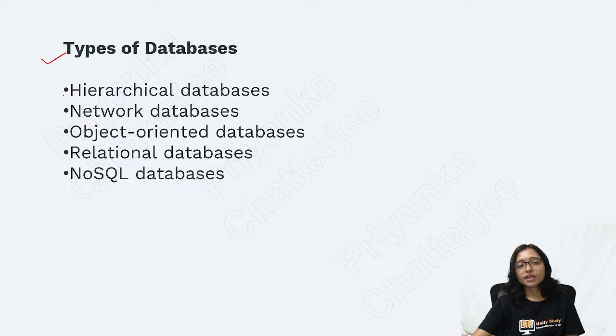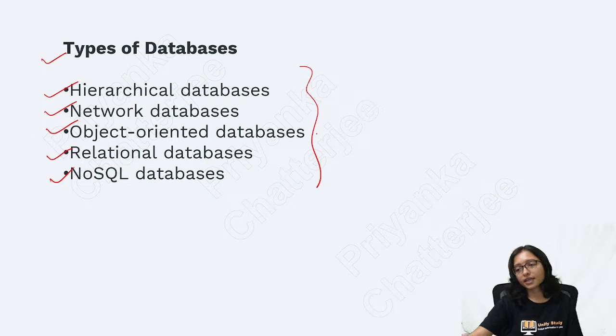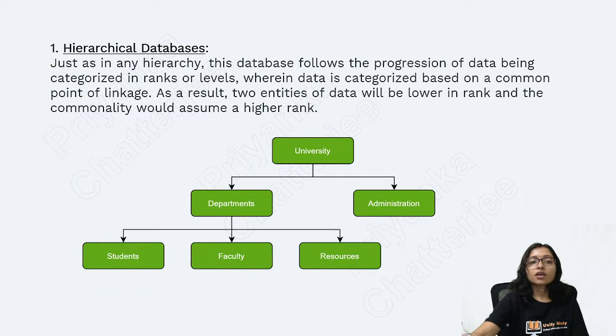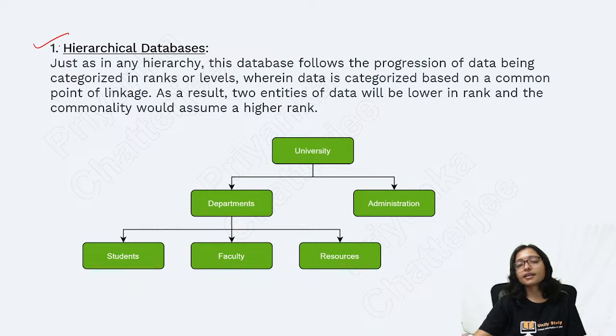Now the next topic is the types of database. What are the types of database? Hierarchical database, network database, object oriented database, relational database, NoSQL database. These are the different types of database available on the market. From here also a question came, that is the hierarchical database.